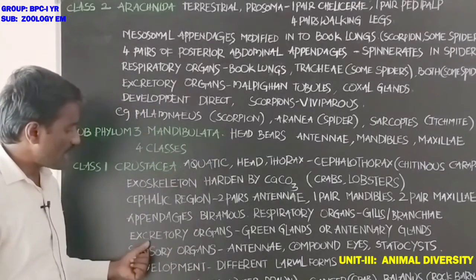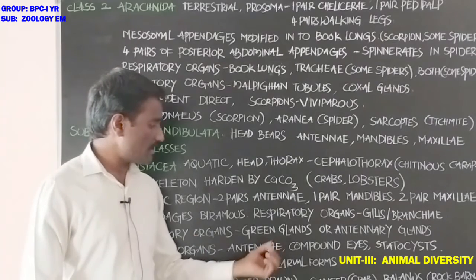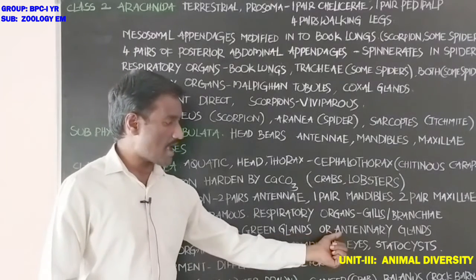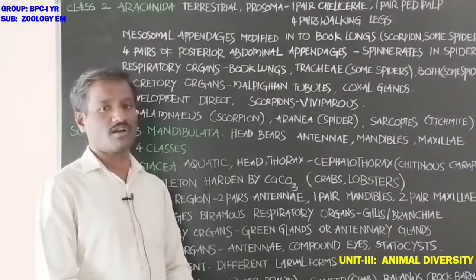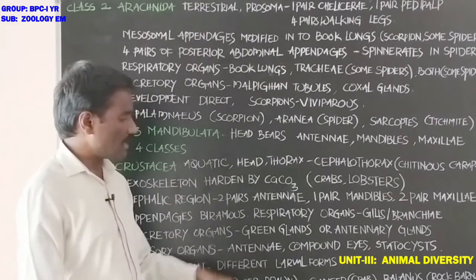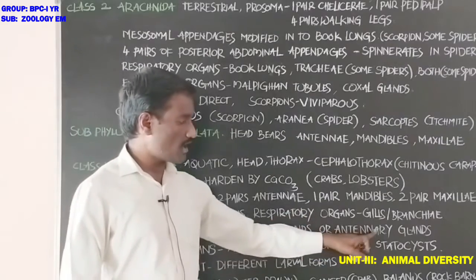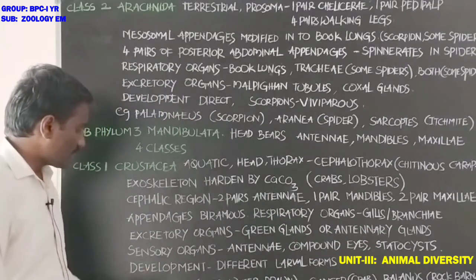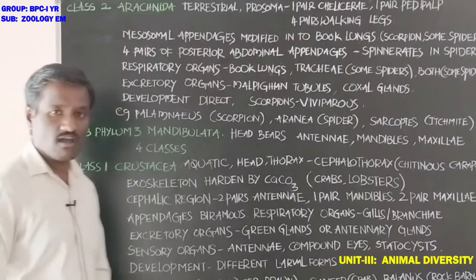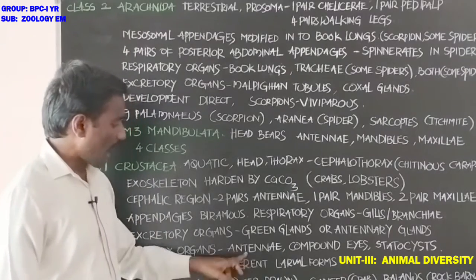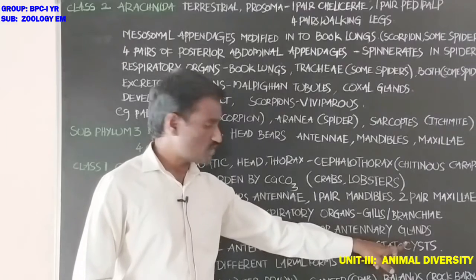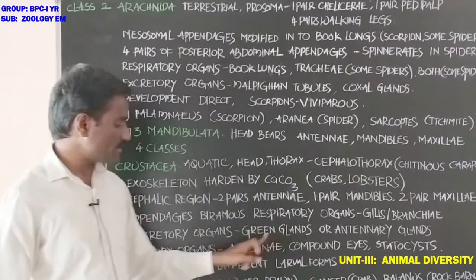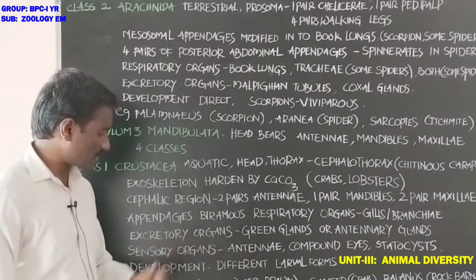Next, excretory organs are green glands, also called antennary glands, present at the base of the antenna. Sensory organs in these animals are antennae, compound eyes, and statocysts.